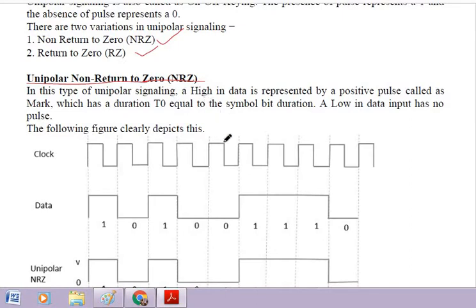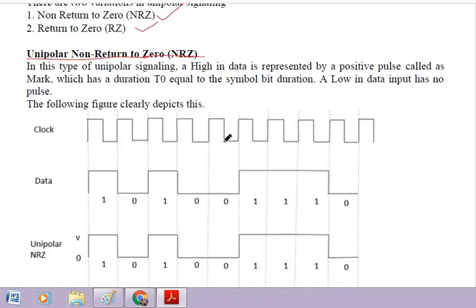In unipolar line coding, bit 1 is represented by the presence of the pulse and 0 is represented by the absence of the pulse. You can see this is the data 1 0 1 0 0 1 1 1 0. This is the data actually, and this is the digital signal.